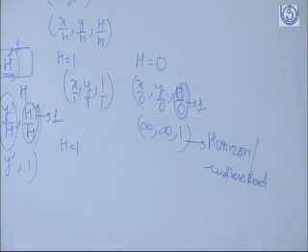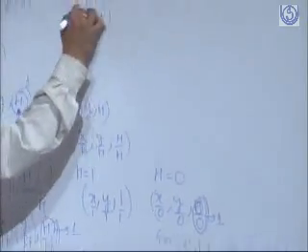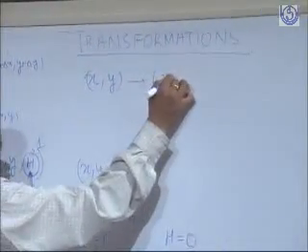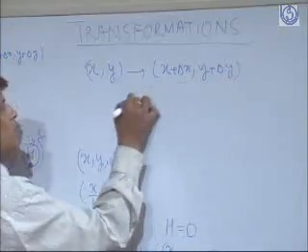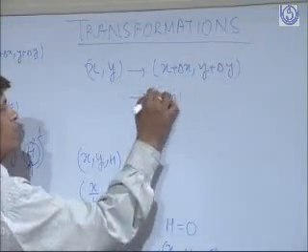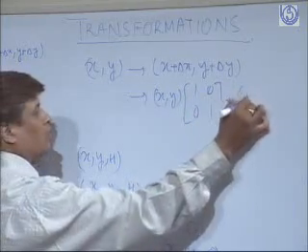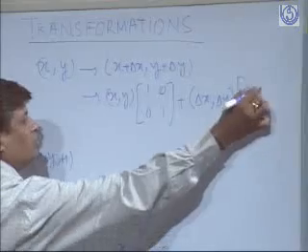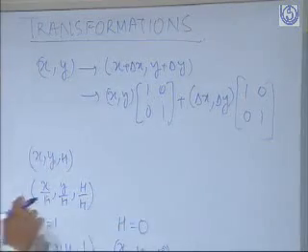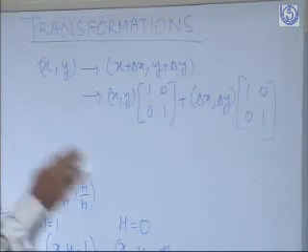So in Euclidean system, the transformation xy to x plus delta x, y plus delta y was written as xy times the matrix 1 0 0 1 delta x delta y. Then how can we write it using the homogeneous coordinate system? The problem of 2 times multiplication will be resolved here. How?